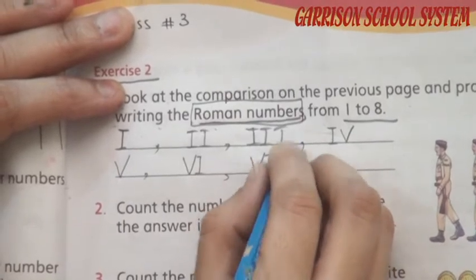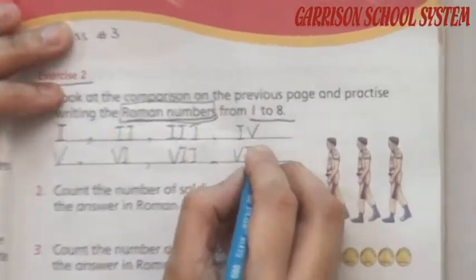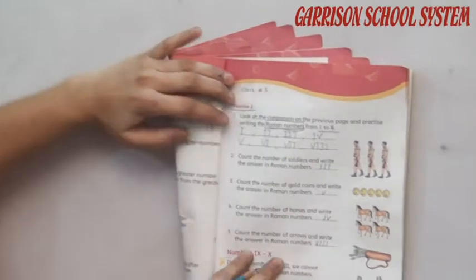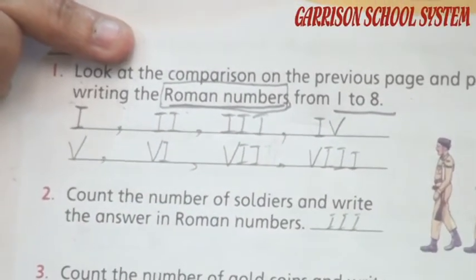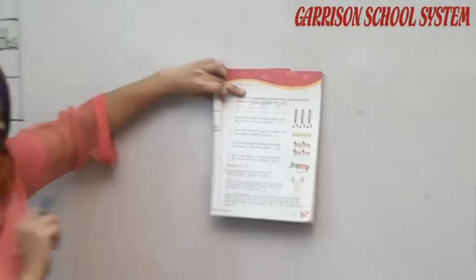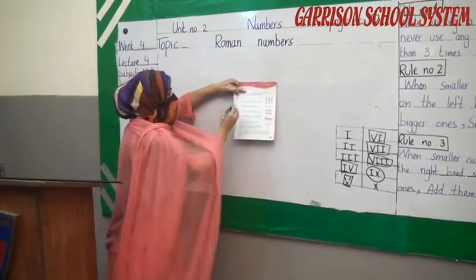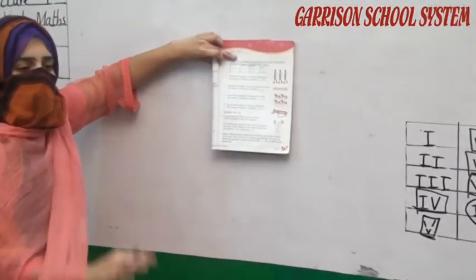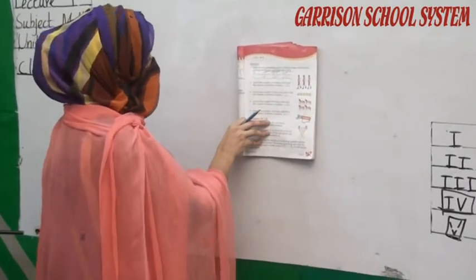We have to write 7. After 7 we have to write here 8. Okay student, this is the correct method of writing Roman numbers. On the previous page we just wrote the marks, we just wrote the I's, which is very lengthy and very difficult for us. If we write our Roman numbers like this, it will be very easy and we can write the counting easily and it will be very short.